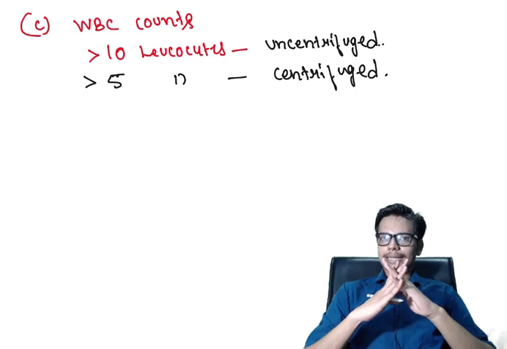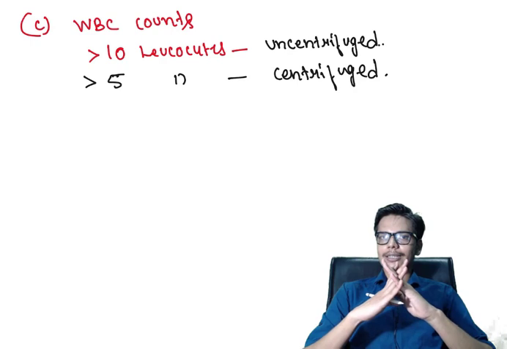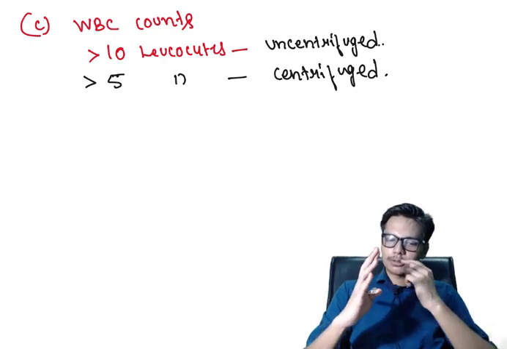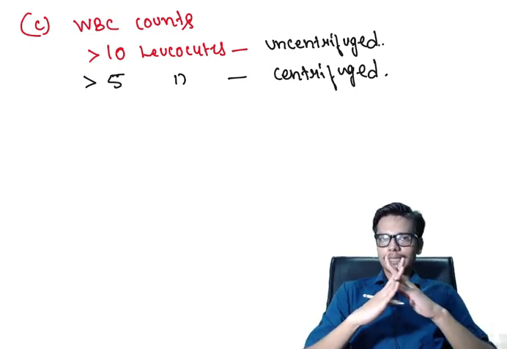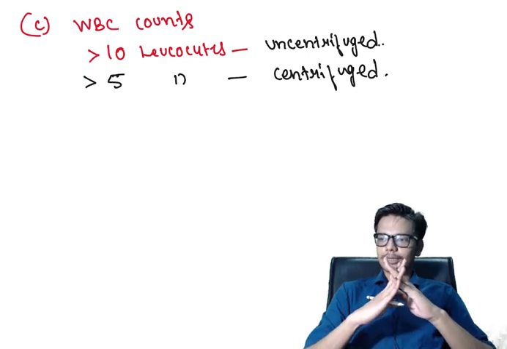And in no case should asymptomatic bacteria in the urine be treated except in pregnancy, because asymptomatic bacteria in the urine in pregnancy can lead to overt disease later during the course of the pregnancy. So it should be treated in pregnancy, and in no other case. So this was about the WBC count and the screening based on it.